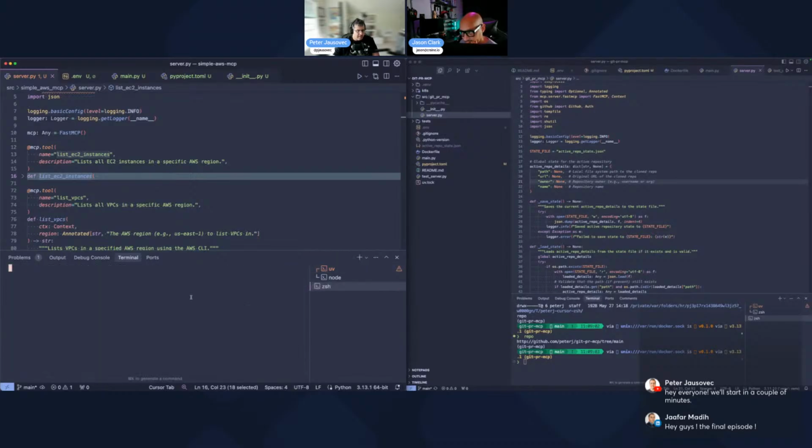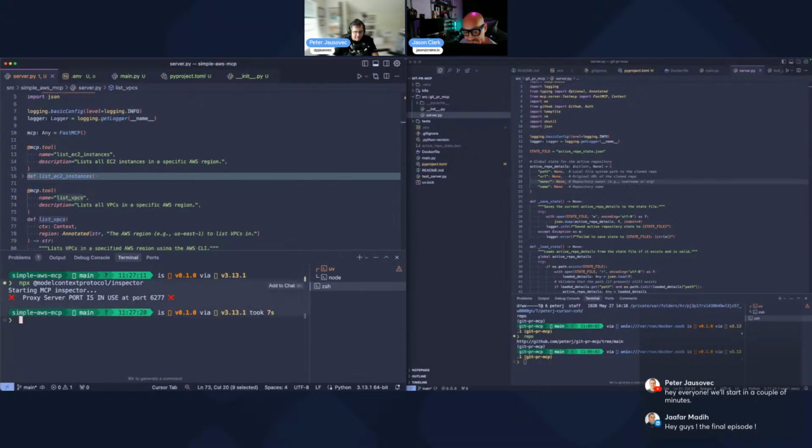So what I'll do here is run the MCP inspector, and we'll at least test that the VPCs were created. Oh, I have it running already. Never mind. Let me just find the window where I have it running. So it's localhost 6277.